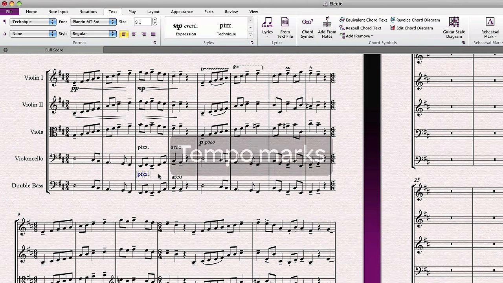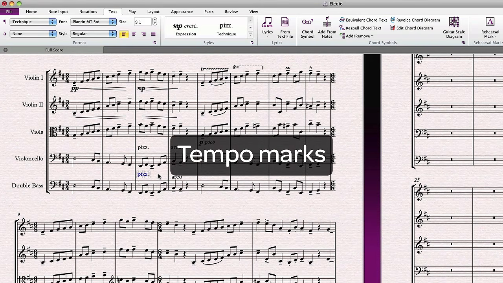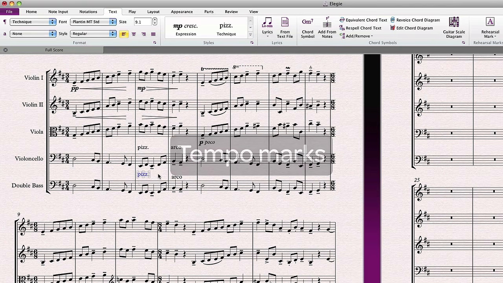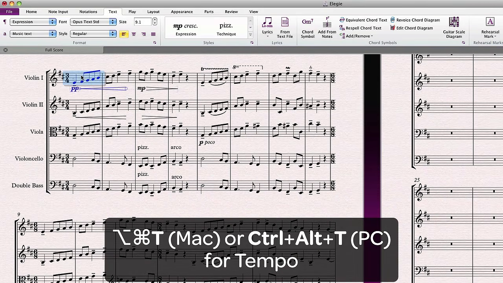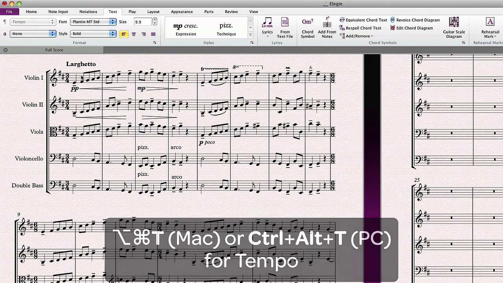Tempo marks are similar to technique text, except that they will always appear on the top staff of your score, because they apply to all the instruments at once. The shortcut for tempo text is Option-Command-T on Mac or Control-Alt-T on PC.